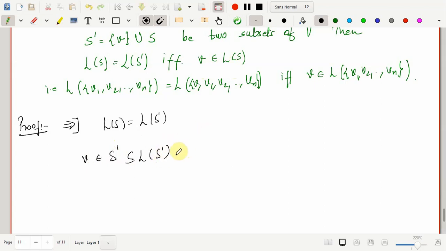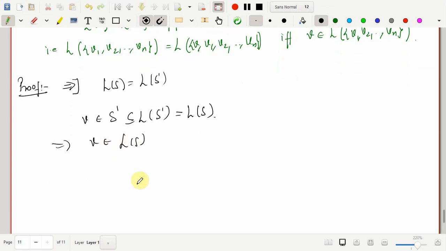So therefore, by this you know that the linear span of S prime is the same as the linear span of S. This is enough to say that v belongs to the linear span of S. To be more precise, since S is a finite set, v can be expressed as a linear combination of those finite vectors of S itself. That is, alpha 1 v1 plus alpha 2 v2, and this goes on till alpha n vn.